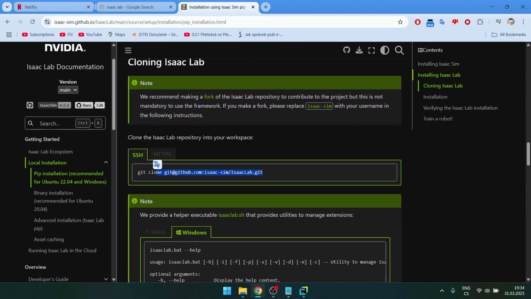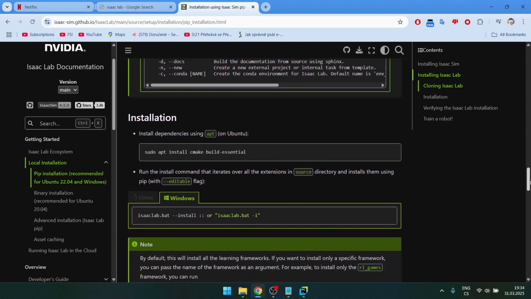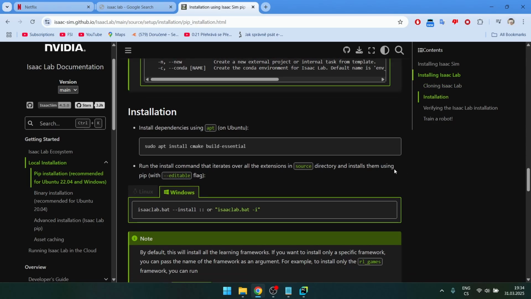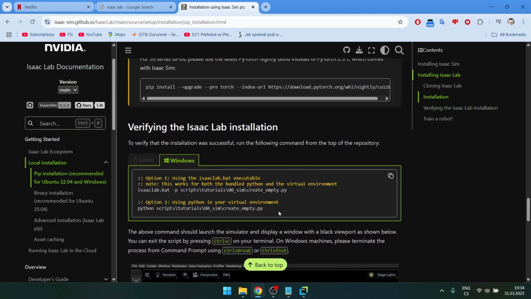I have no idea what SSH is, but I used this one, which worked. Then it was installed. I had to reinstall PyTorch 2 times because there were some compatibility problems, and I used ChatGPT for that. It gave me the compatible versions. After I was done installing Isaac Lab, I just verified that it works with this, I think.